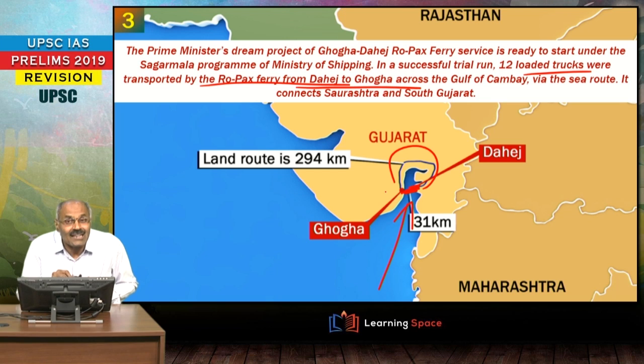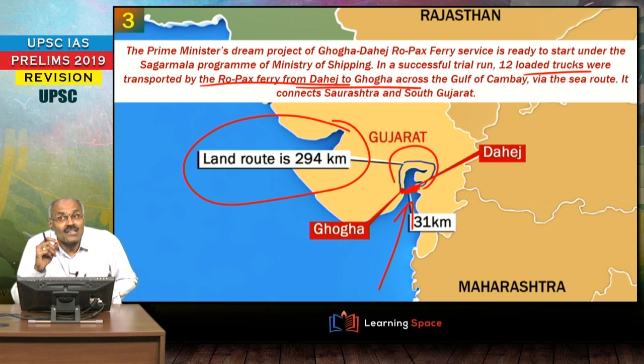This is just 31 kilometers. If you go by land route, that is more than 290 kilometers. Land route is 294 kilometers, and this is the prestigious project of our Prime Minister, and this is the Gulf of Cambay, please do not forget.